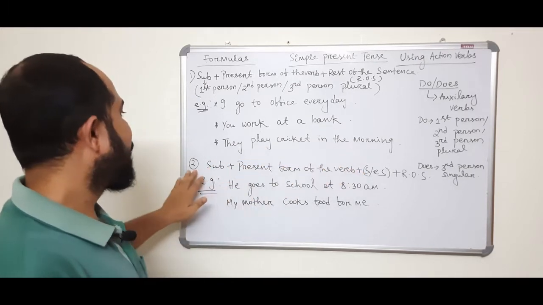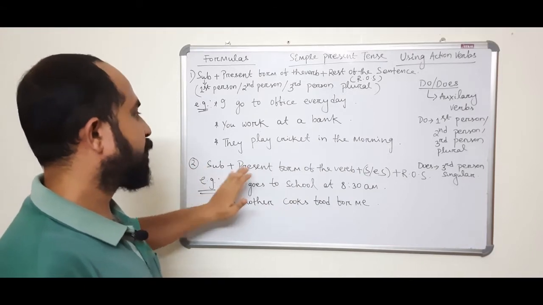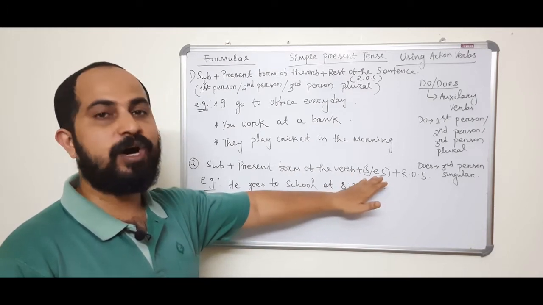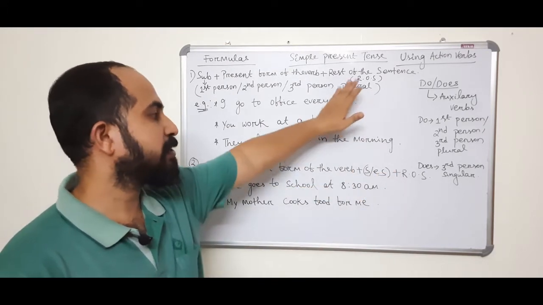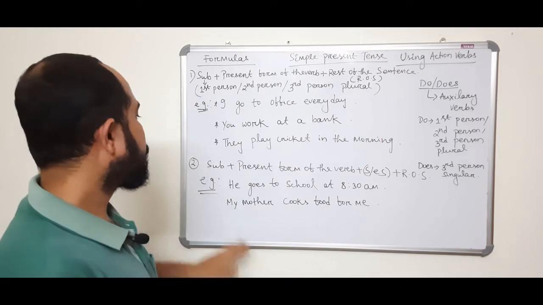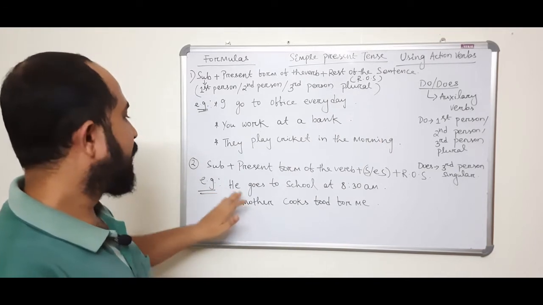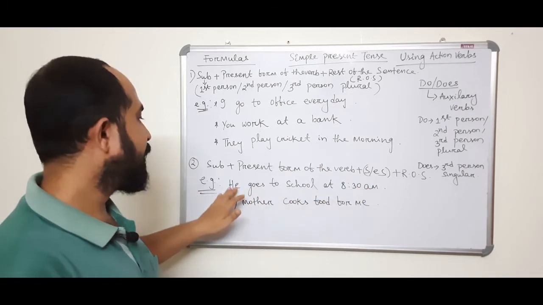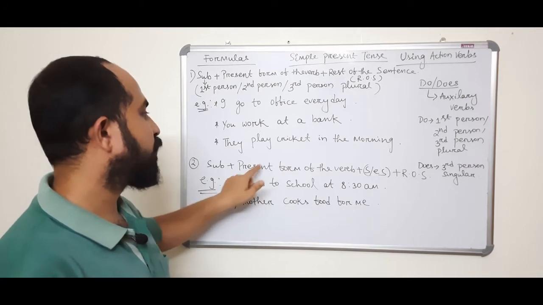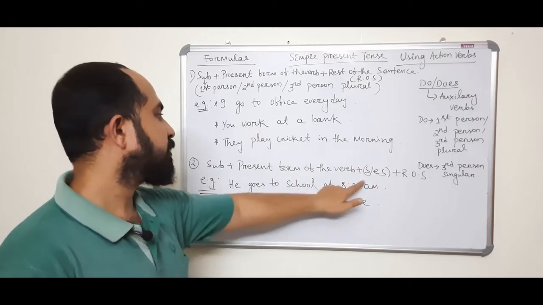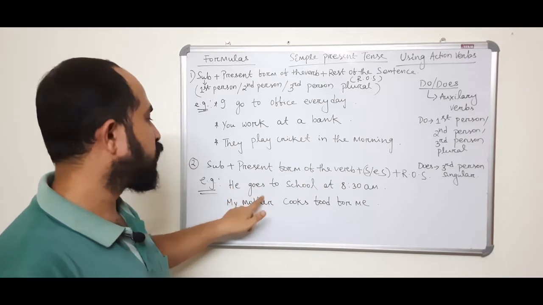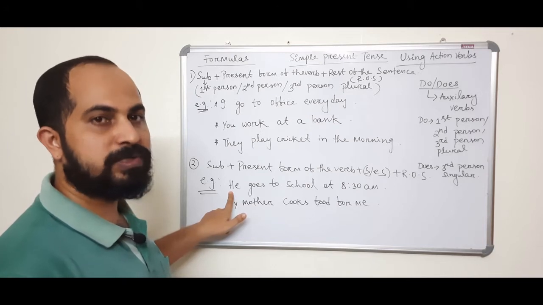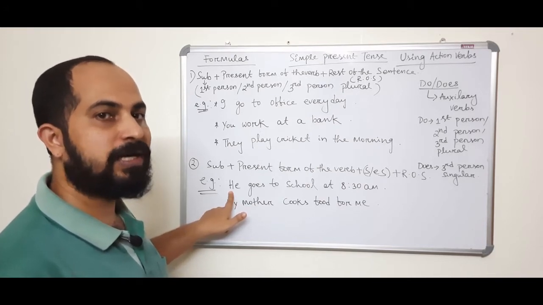Then the second formula is subject plus present form of the verb plus s or es plus rest of the sentence. I have added one more thing, that's s or es. ROS means rest of the sentence. I have given 2 examples. He goes to school at 8:30 a.m. He is third person singular, so present form of the verb plus es. Go plus es, goes. He goes because he is third person singular. He goes, she goes, it goes, my father goes.